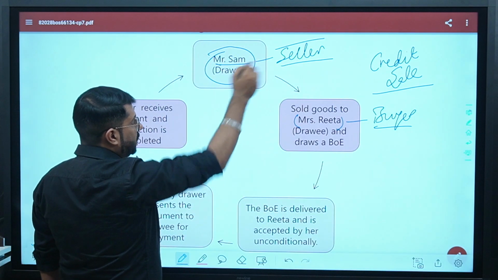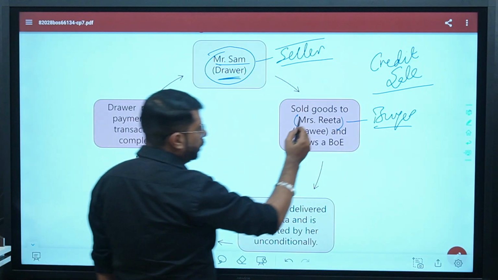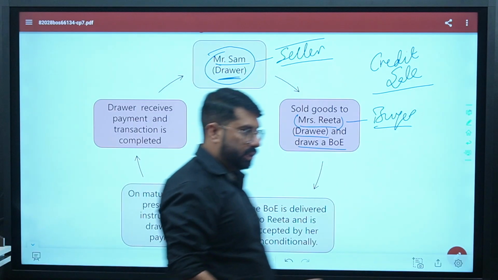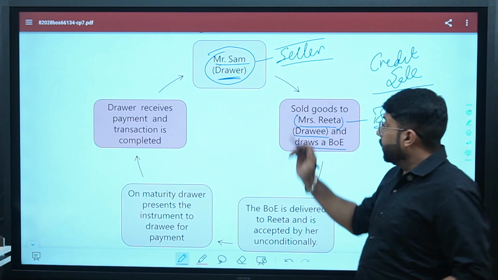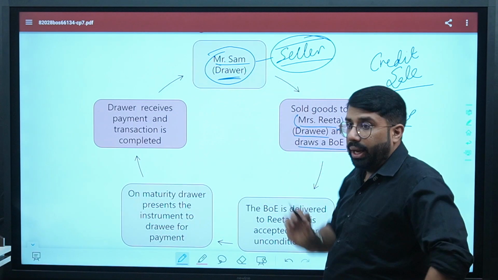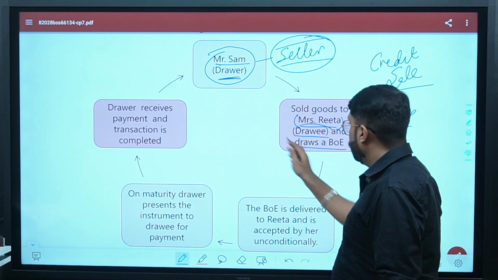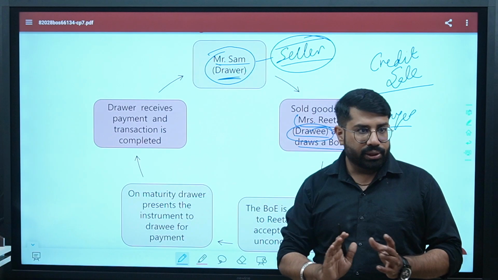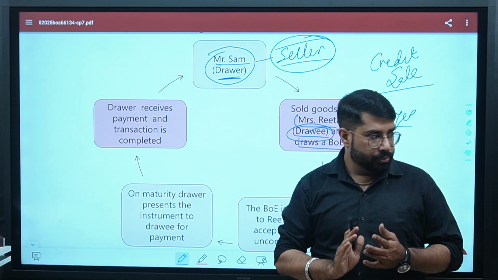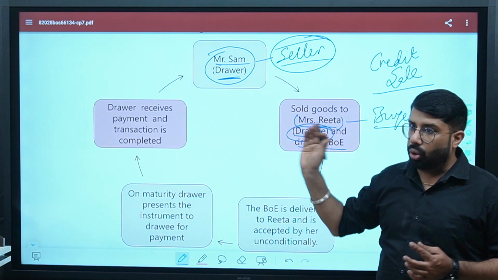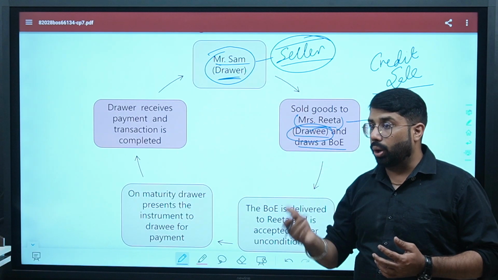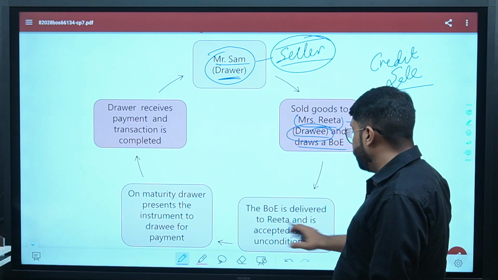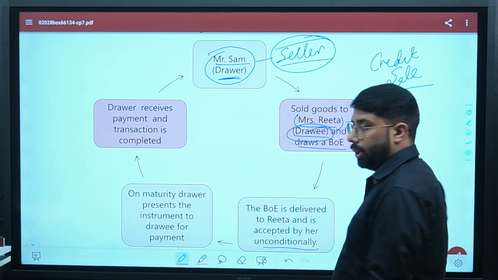Mr. Sam, who is a seller here, will be known as a drawer. He sold goods to Mrs. Rita, who is a drawee, and draws a bill of exchange. Now, the very first thing you have to understand: who will draw the bill of exchange? Seller will draw the bill of exchange, for whom? For the buyer, that is the drawee. The person who draws the bill of exchange is known as drawer. The person for whom it is drawn is the drawee. Are we clear?